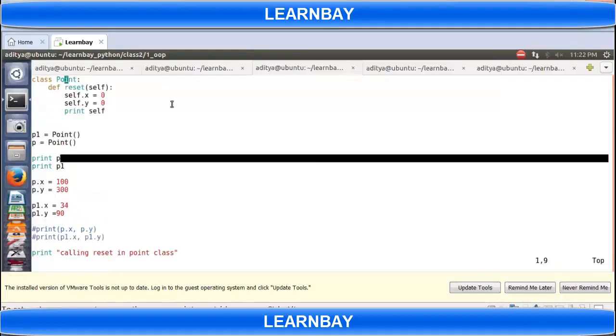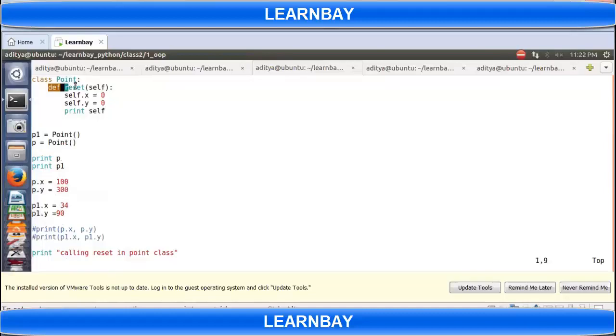This is my class definition, class Point, and I'm defining one function here. All the functions you define in a class should contain an argument called self. What is self? I'll let you know in 5 minutes.